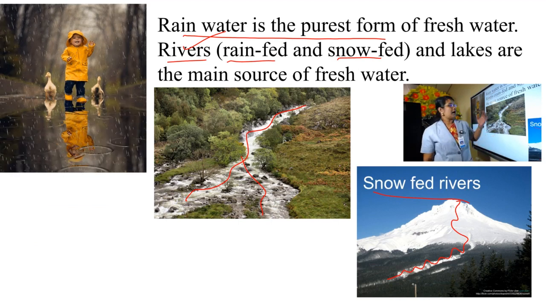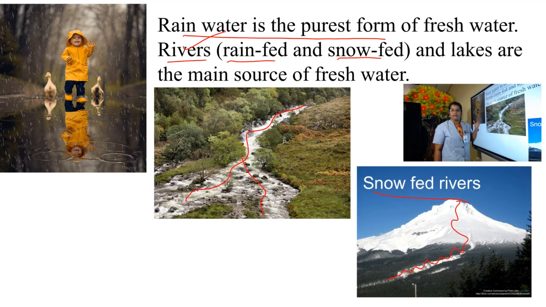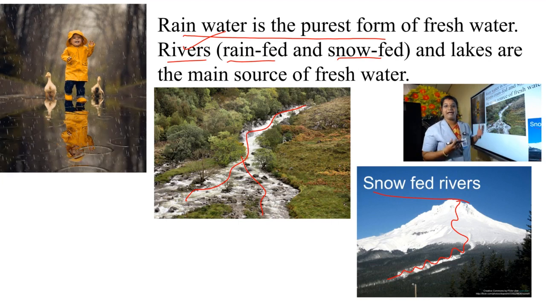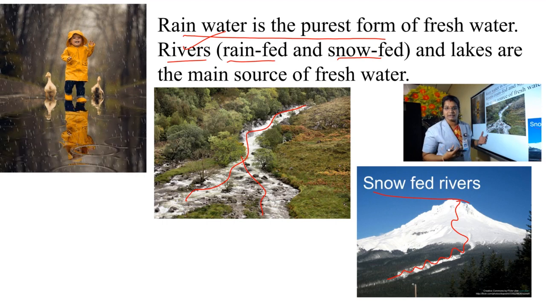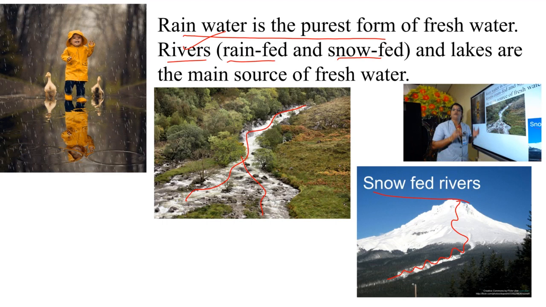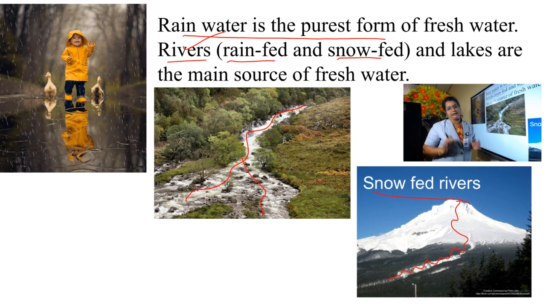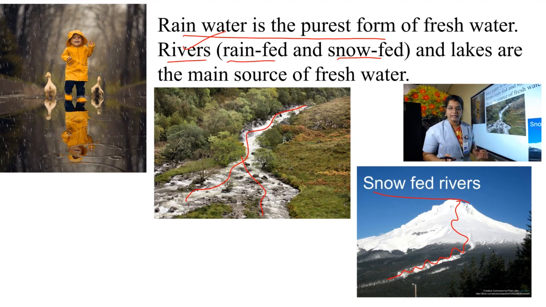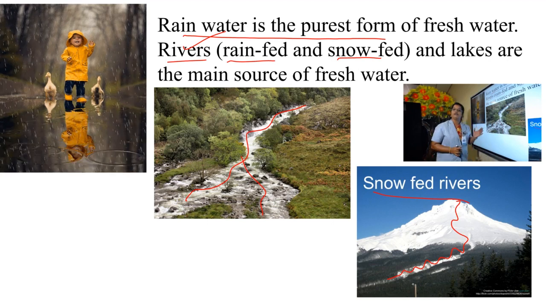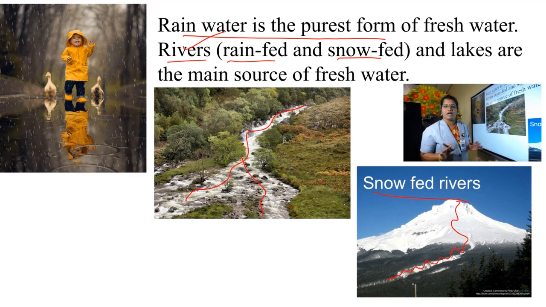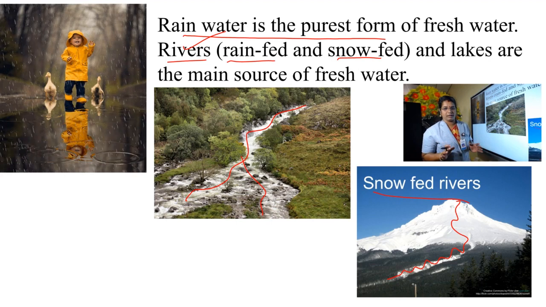The rain-fed rivers start because of rainfall and are seasonal in nature. That means the snow-fed rivers have water throughout the year, but the rain-fed rivers do not have water throughout the year.